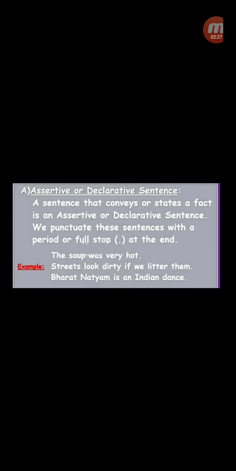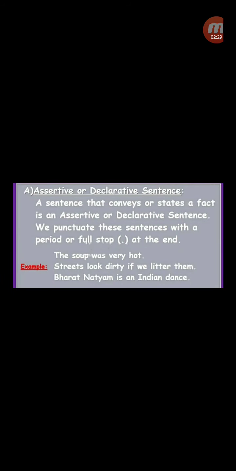Let's get started, children. Assertive or declarative. The other name for a declarative sentence is an assertive sentence. Let's see what an assertive sentence is. A sentence that conveys or states a fact is an assertive sentence. Means a sentence that conveys certain facts and information is called an assertive sentence or a declarative sentence. We punctuate these sentences with a period or a full stop at the end.